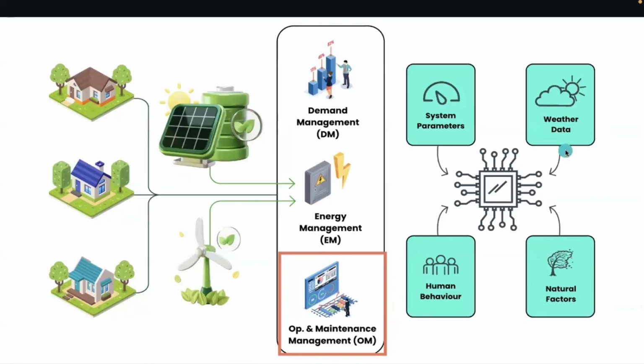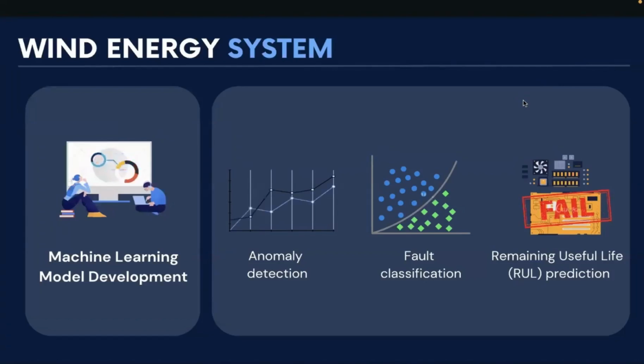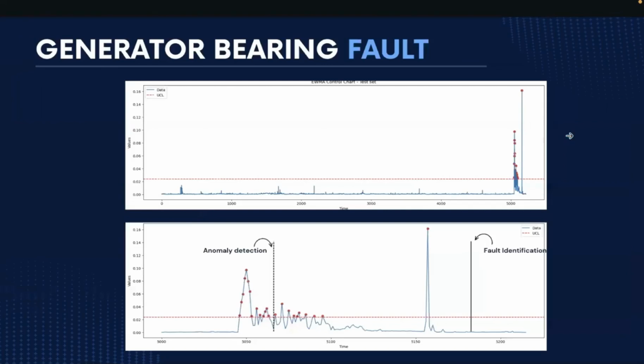For the OM module, our objective is to predict any infrastructure failures in advance so that we can address them and have a continuous power supply. If I take the wind energy system, for example, we do anomaly detection, fault classification, and RUL prediction. We monitor the physical parameters of these devices and try to see whether something is not working the way it is supposed to. That is an anomaly.